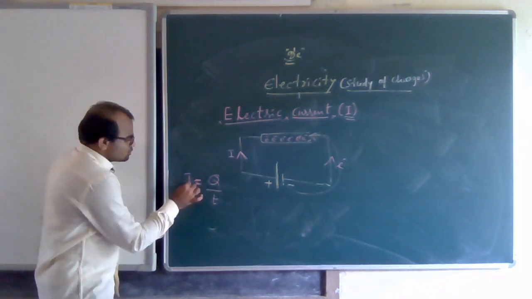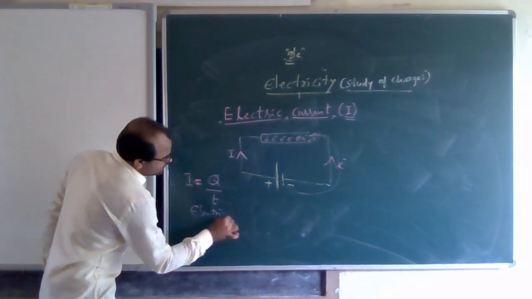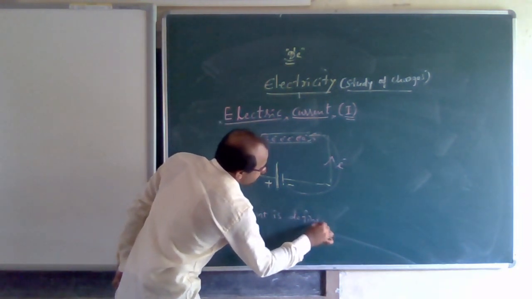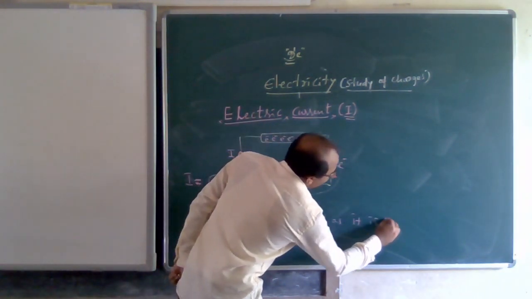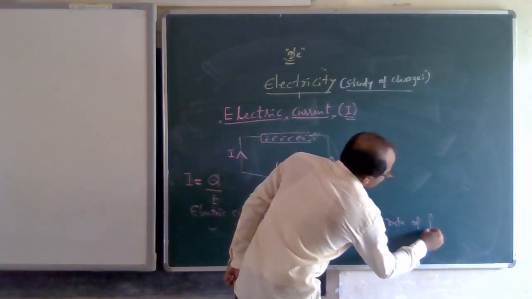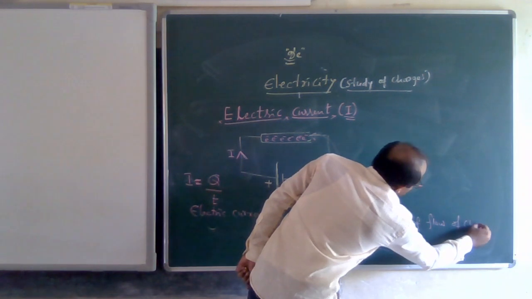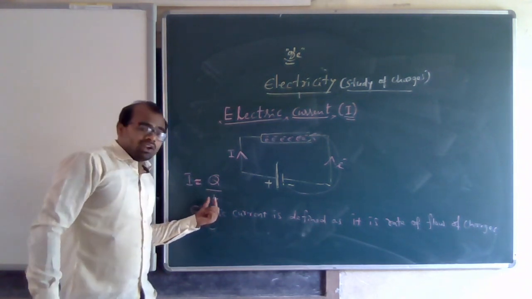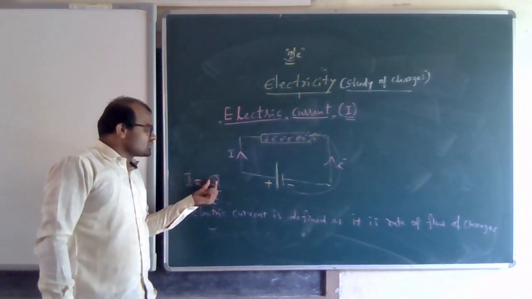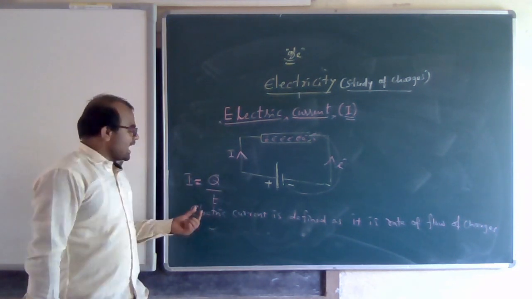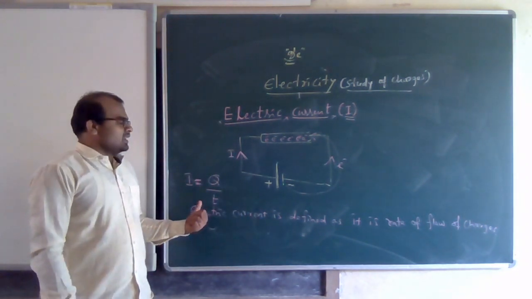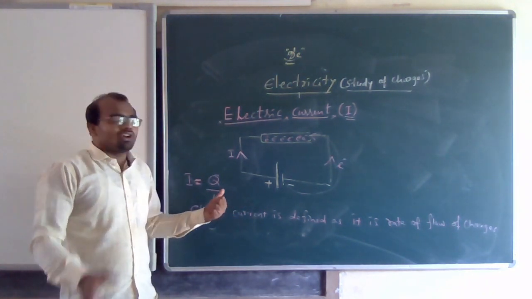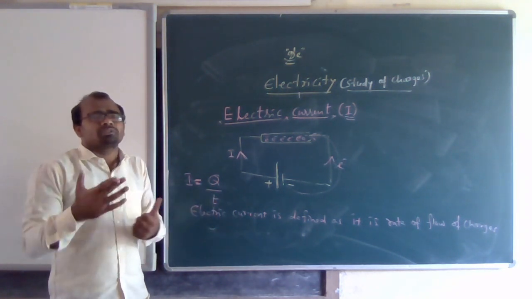So what is electric current? Electric current is defined as the rate of flow of charges. In one unit time, how many charges are flowing through a particular area? That we can call electric current. In other words, electric current is defined as the rate of flow of charges. That means it is almost like the speed of electrons.